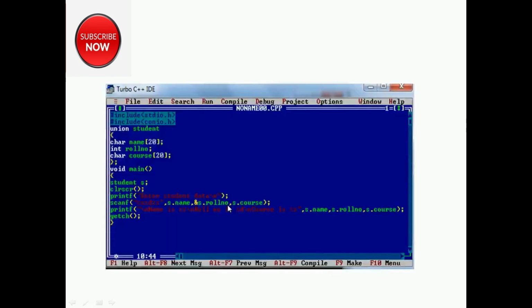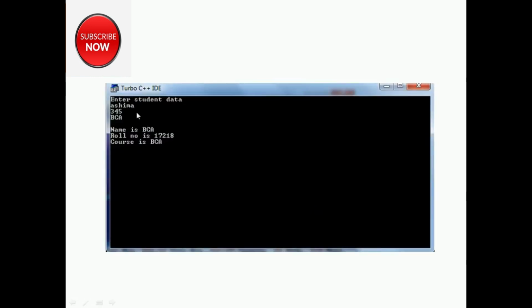See, union student, rest of all things are the same. Then in the same way I am accessing the name, roll number, course. Then see what the output is. Enter student data. I have entered Ashima, 345 and BCA. And what is the output? Name is BCA, roll number is this one, course is BCA. Why so? Due to the concept of memory allocation.